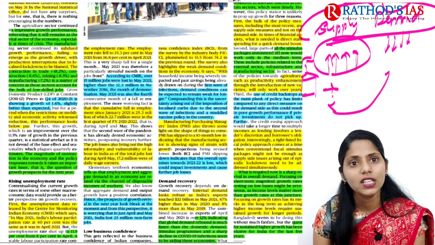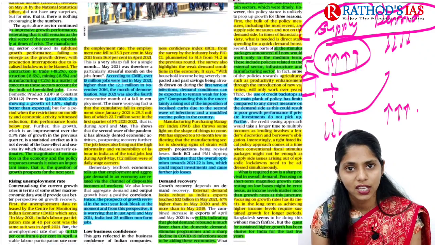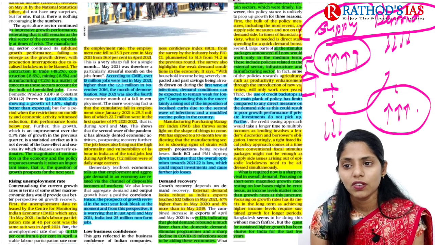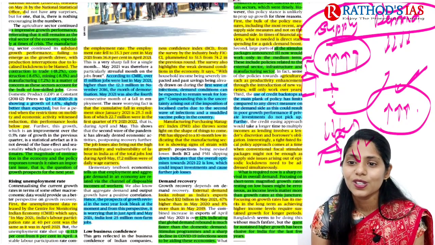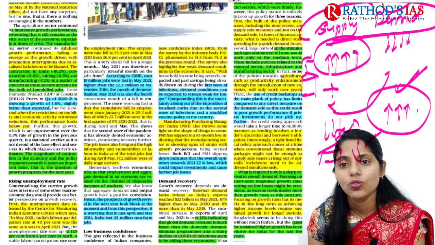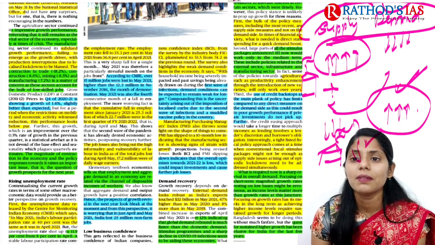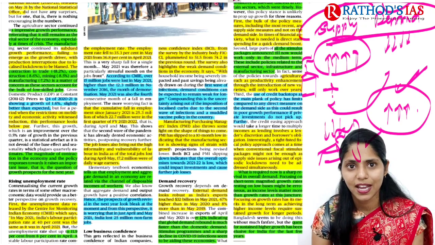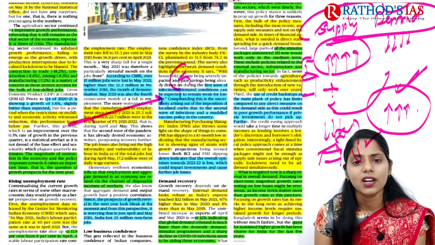And the second scenario is when supply in the market decreases but demand is very high. Then whatever the demand is, it is not met by the company. That means it is a failure of the company, so it also leads to losses, right? Because of all this, we need to understand that there is a need for equilibrium between supply and demand in the market. This is some background, and overall this article will be important for GS Paper 3 under economy.